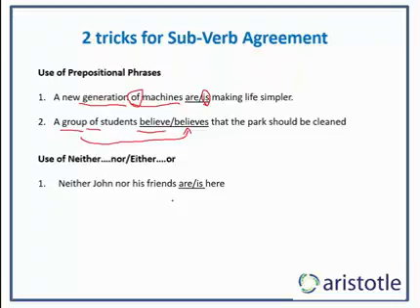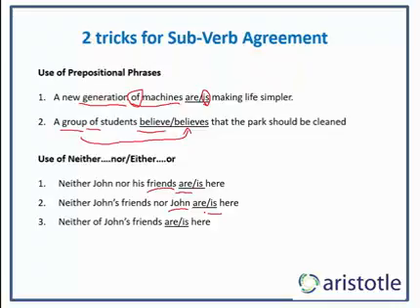It's definitely neither John nor his friends are here. And if I write the sentence the other way, neither John's friends nor John is here. So the rule with neither nor and either or constructions is you get the verb to agree with the subject that is closer to it. So friends are here and John is here.